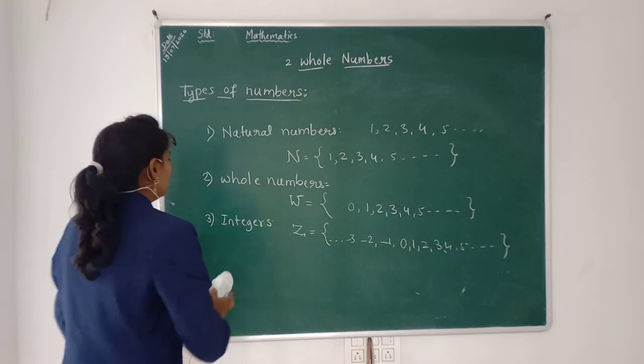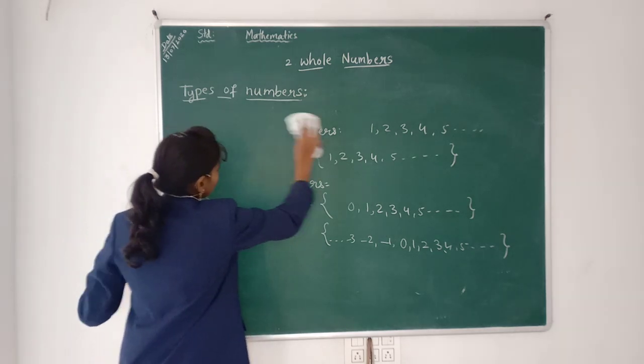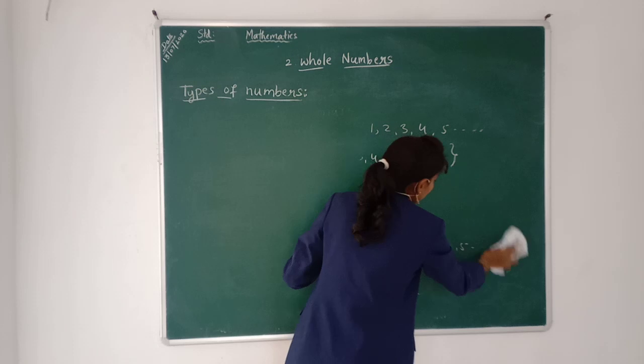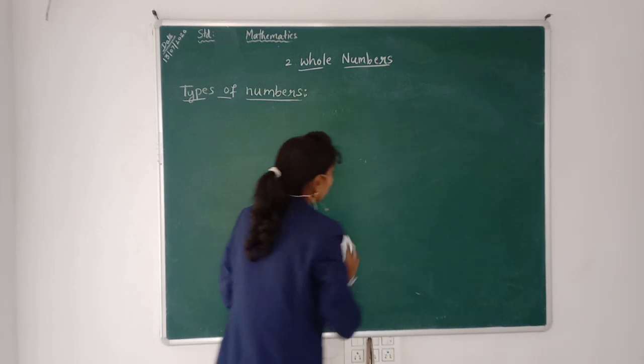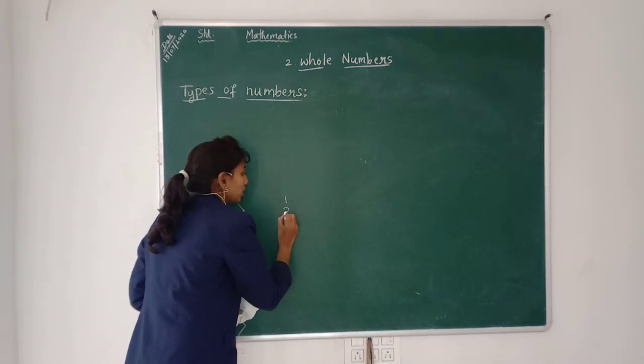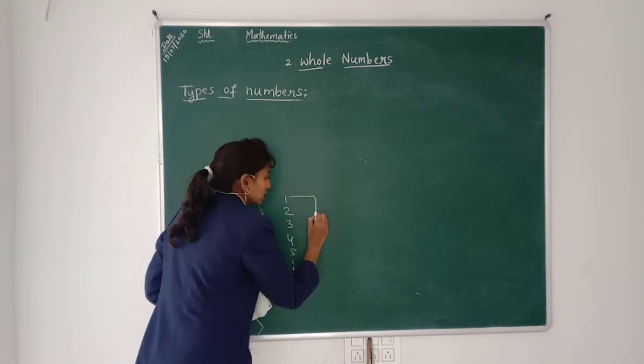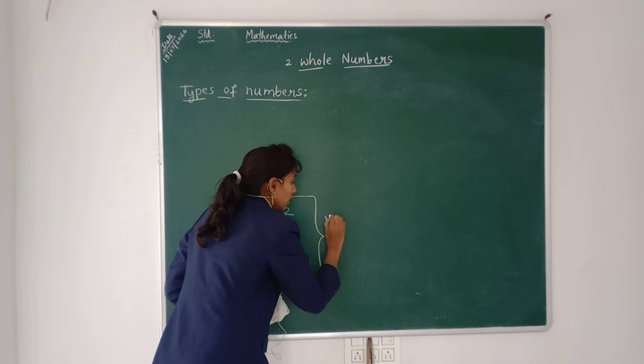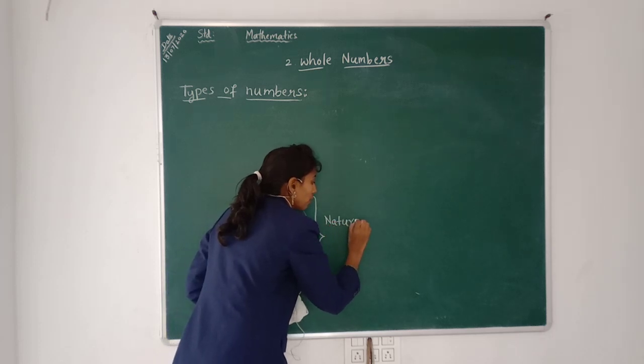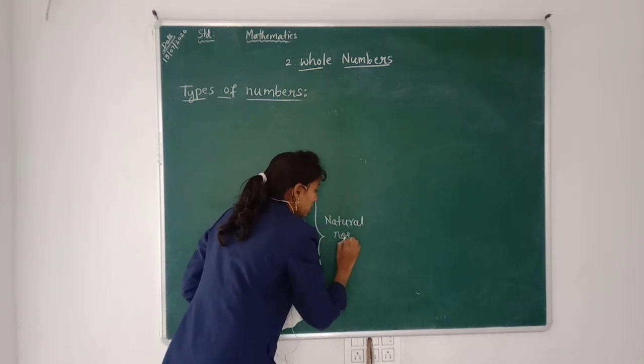So, diagrammatically, how to represent these three sets? See, 1, 2, 3, 4, 5 and so on is the set of natural numbers.